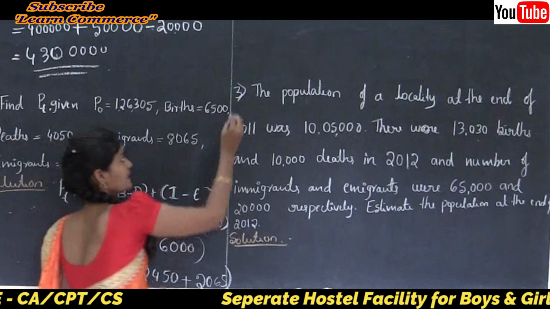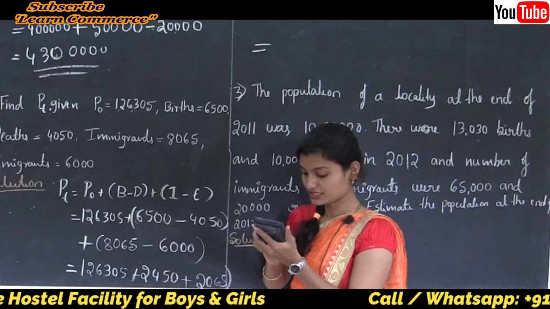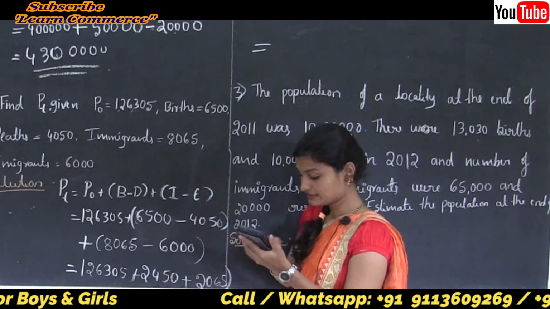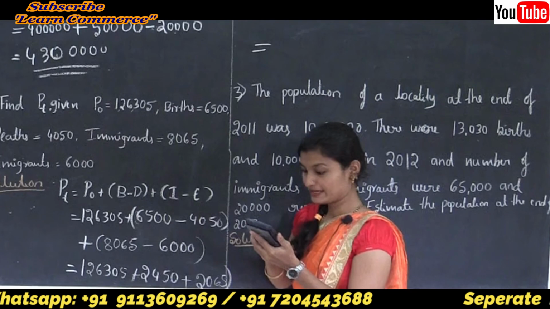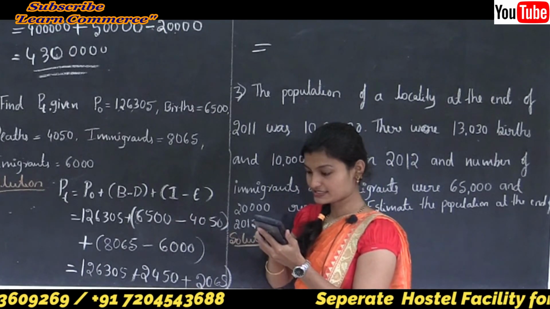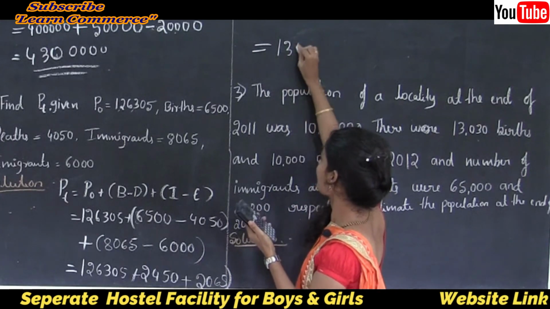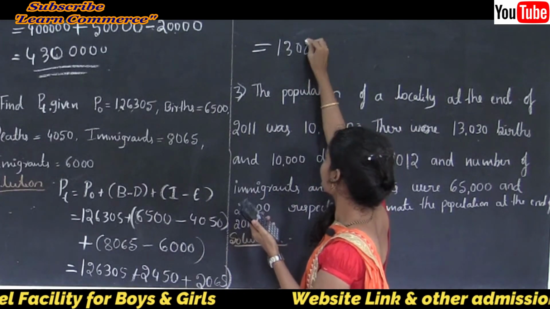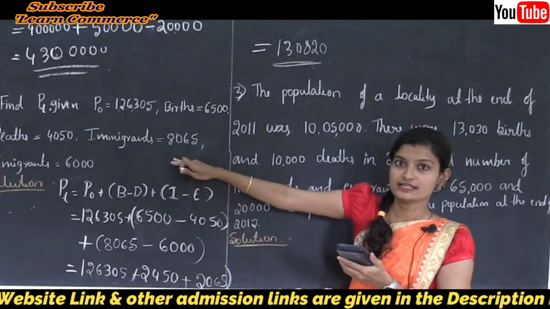This is equal to 1,26,305 plus 2,450 plus 2,065, that is 1,30,820. Yeah, this is the final answer for the second problem.